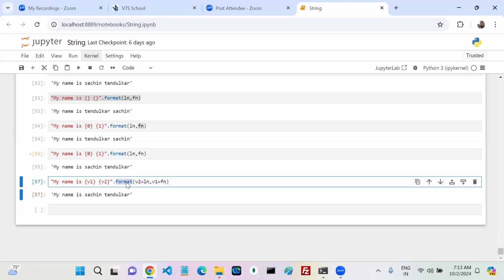This is the way you can format the string. Understood, everyone?